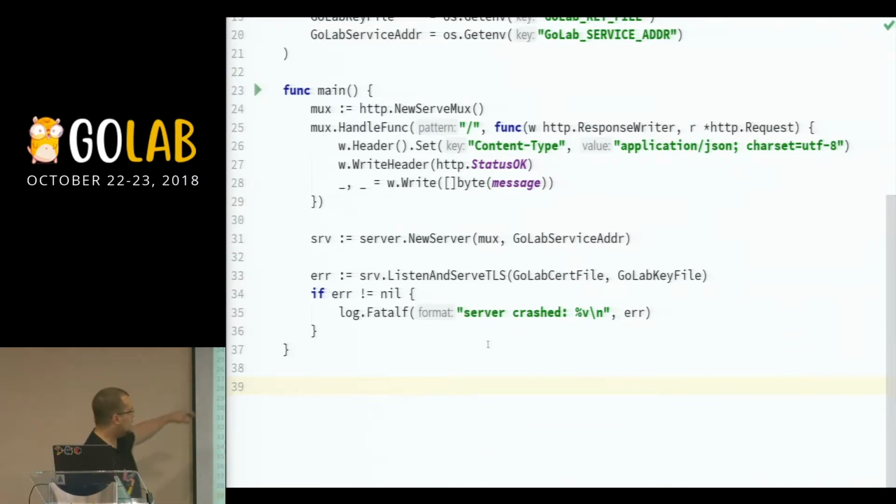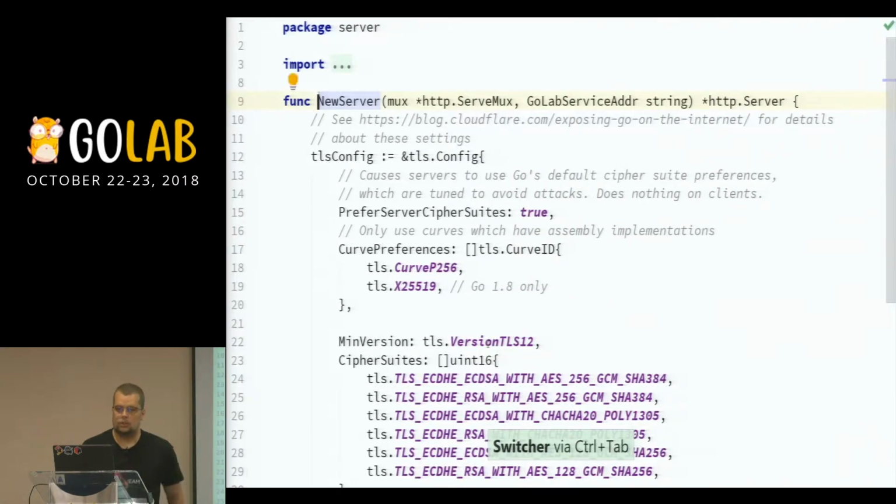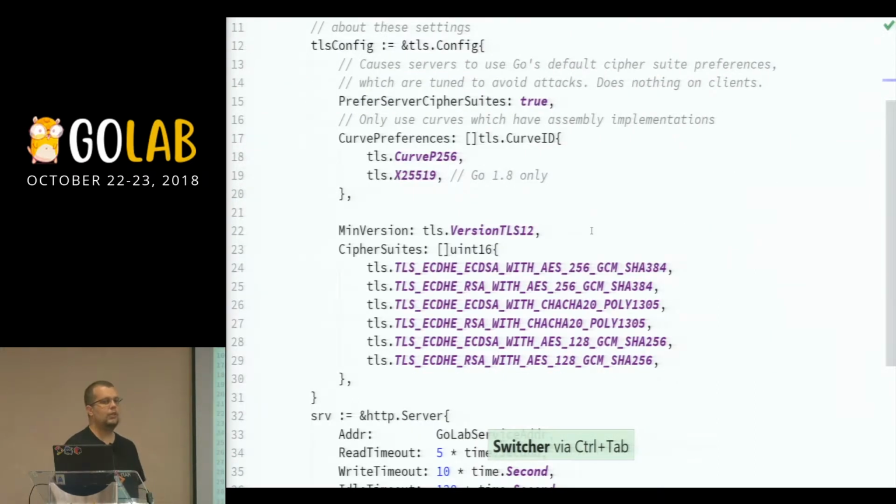So I can see, oh, I have the service here. I know that I'm building a server here. I can test that part independently if I really, really want to. Although, looking at it, what are you going to test? That you can assign values to a structure? It doesn't really make sense.